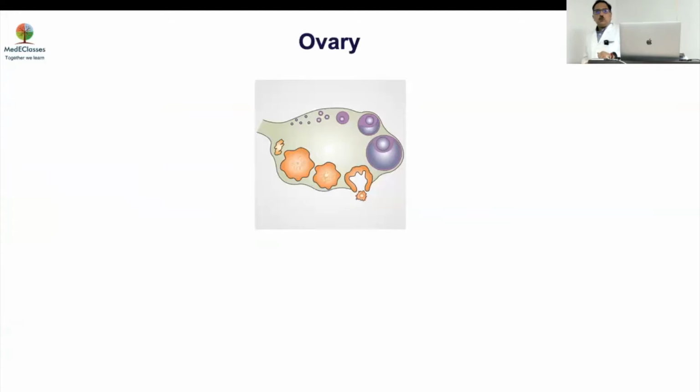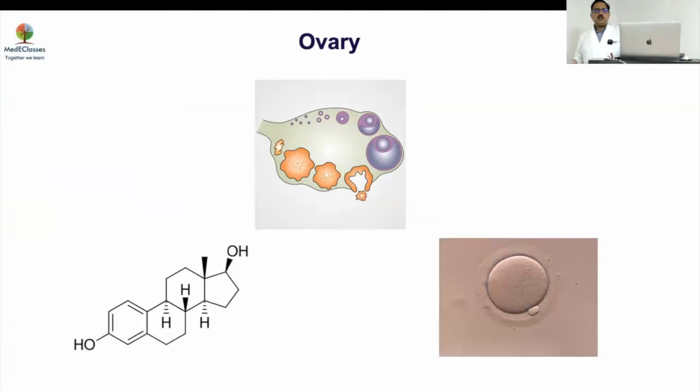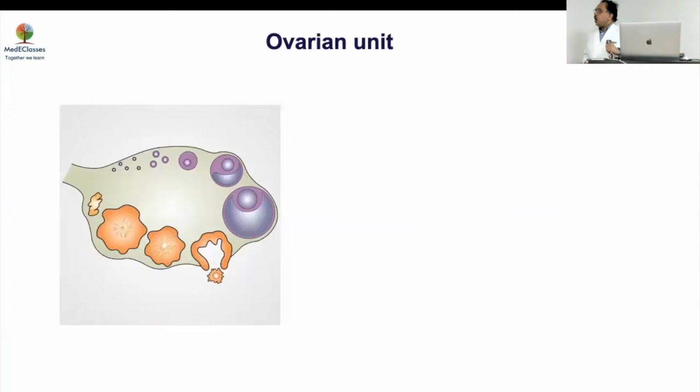So when you talk about the ovary, what are the two fundamental functions of the ovary, Sayan? One is secretion of estrogen, and the other is oocytes for fertility. So basically, we're talking about two major things: the steroidogenic pathway producing estrogen, and the oocyte. These two are the very important things. How is the ovarian unit different from a testicular unit in that perspective?